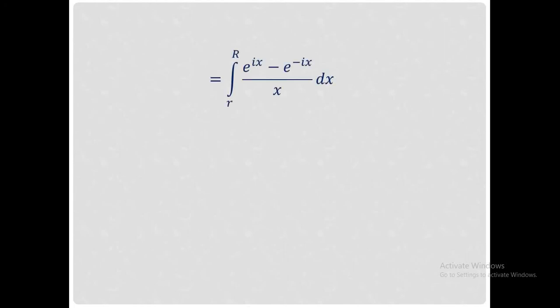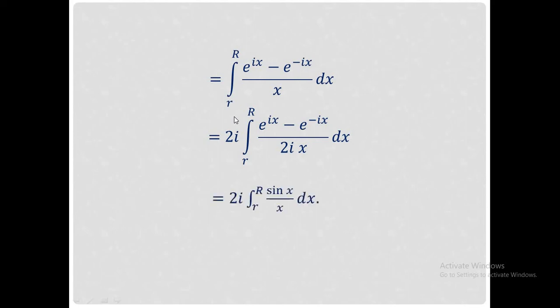We can combine these two terms and write the integral from small r to capital R of e raised to ix minus e raised to minus ix by x dx. On multiplying and dividing by 2i, we obtain the equation in this form. And we know e raised to ix minus e raised to minus ix by 2i equals sin x.